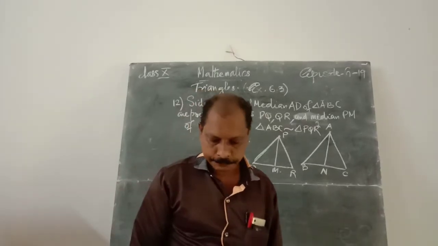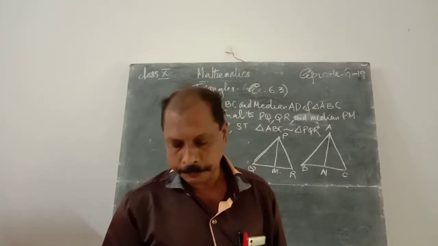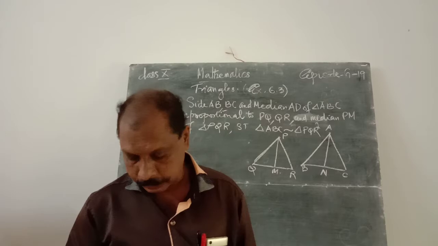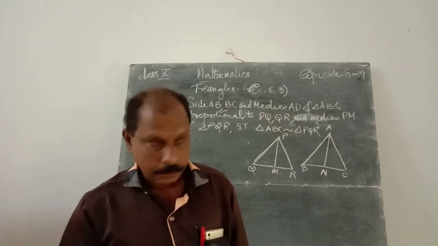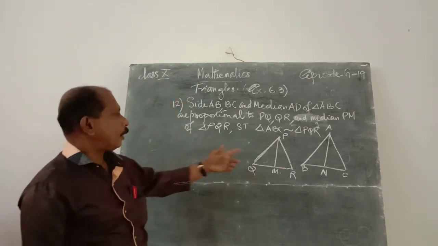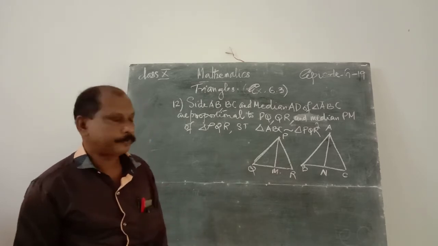Dear students, in this 19th episode, we discuss all other questions of exercise 6.3 of the chapter Triangles. Then the 12th question is: there are two figures, so there are two triangles, ABC and PQR.